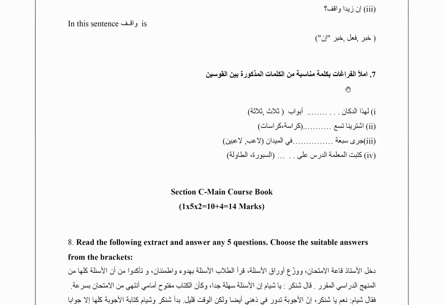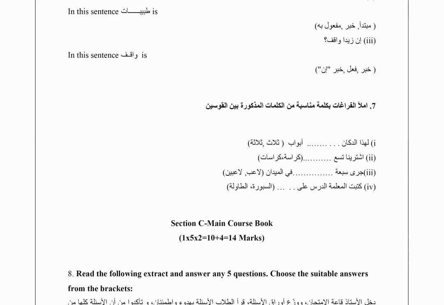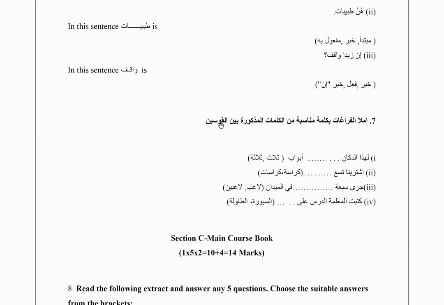Next is imla. الفراغات بكلمة مناسبة من الكلمات المذكورة بين القوسين. So you have to fill in the blanks with the appropriate word from the brackets. لهذا الدكان, and you have a blank over here, أبواب. This shop has this many doors, like 3 doors.